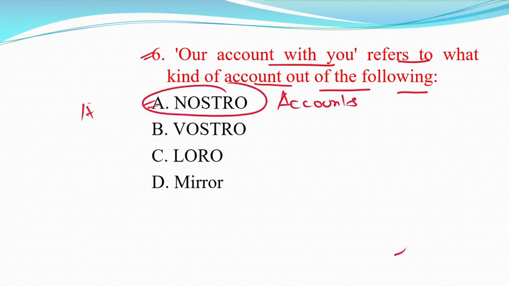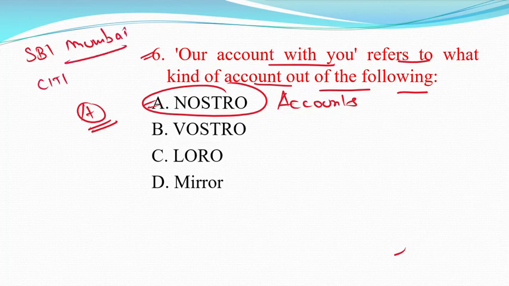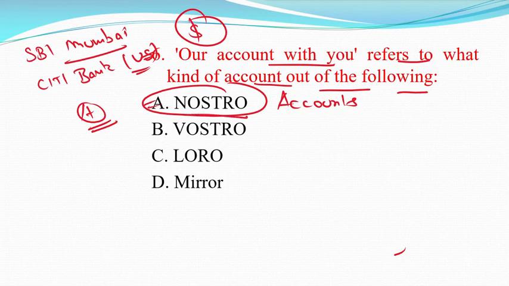So option A is the correct answer. That is a nostro account. Basically, we can take an example: SBI Mumbai maintaining an account with Citibank in New York, in US dollars, in their own currency. That is basically known as nostro account, or our account with you.